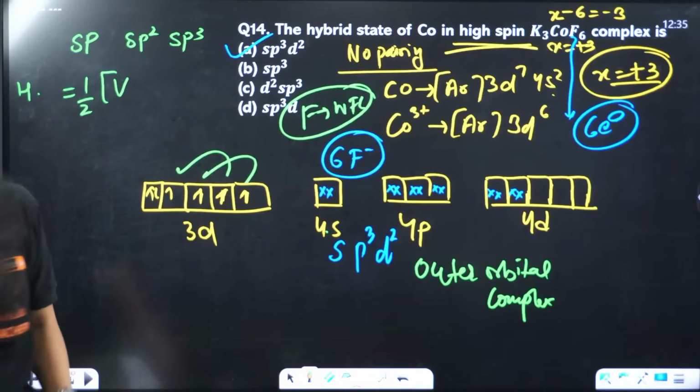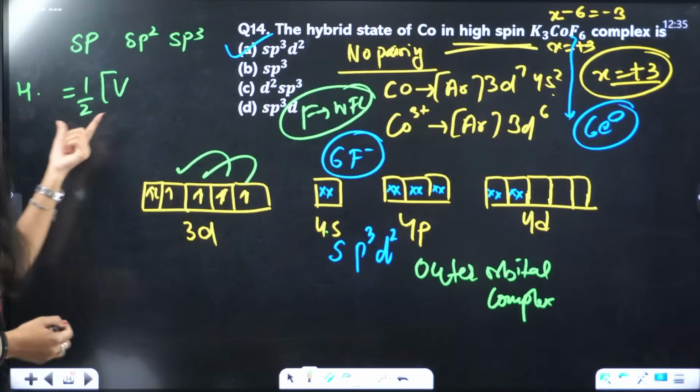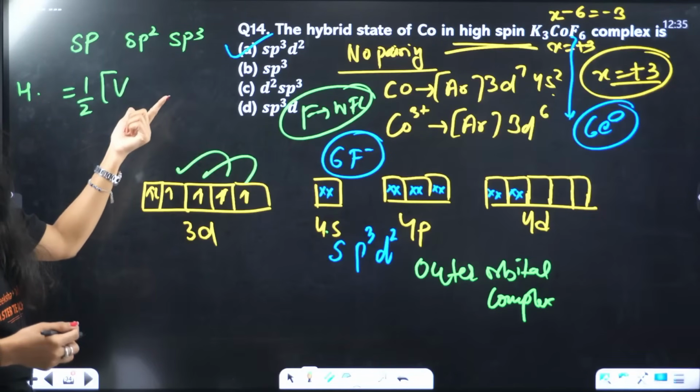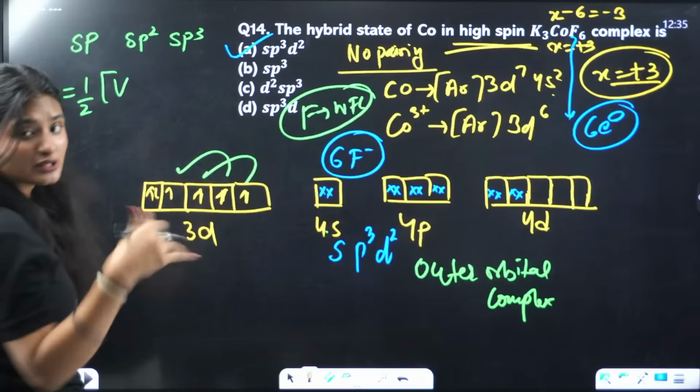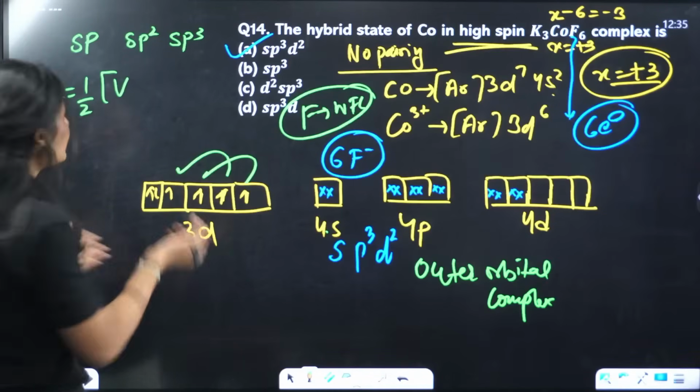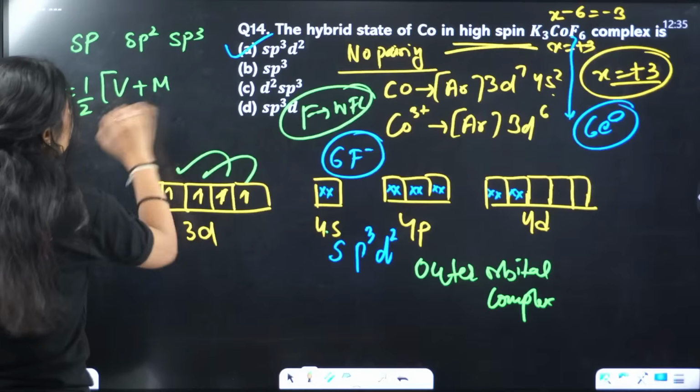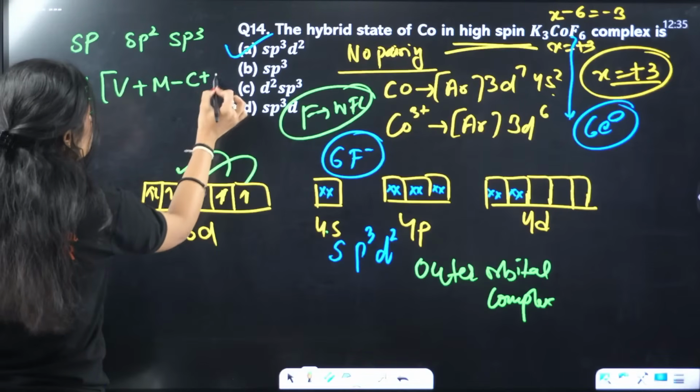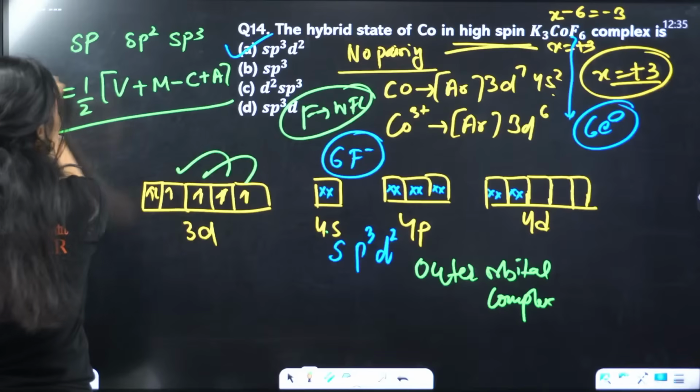Let's figure this out. Hybridization is half of the number of valence electrons of that atom in neutral state, that is, the normal number of valence electrons, plus the number of monovalent atoms, minus cation charge, plus anion charge. That is how you calculate hybridization.